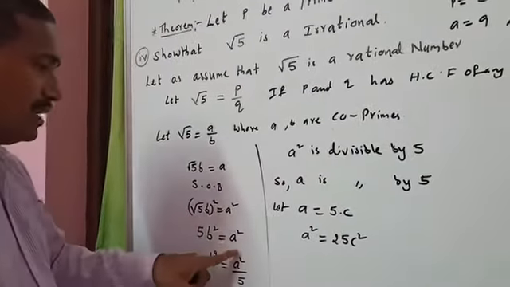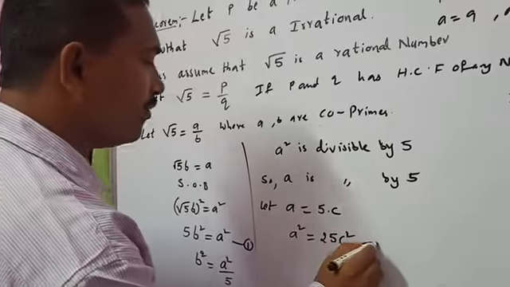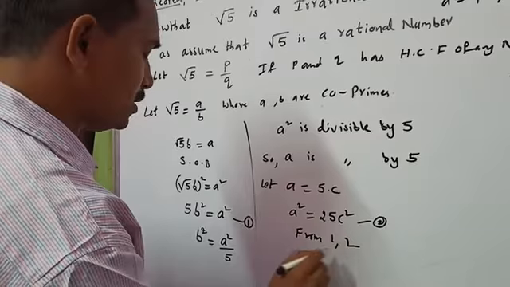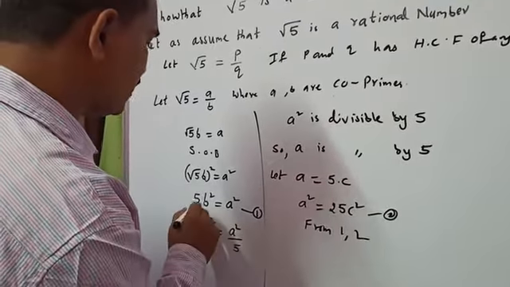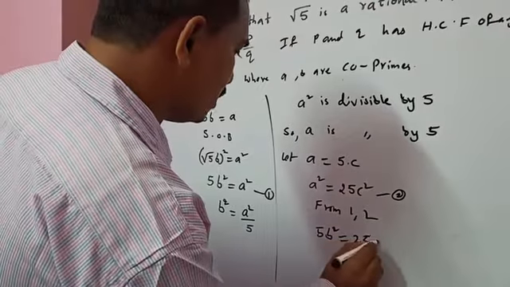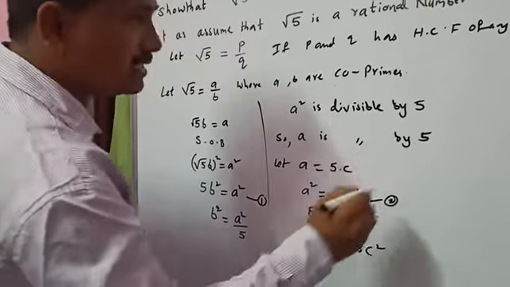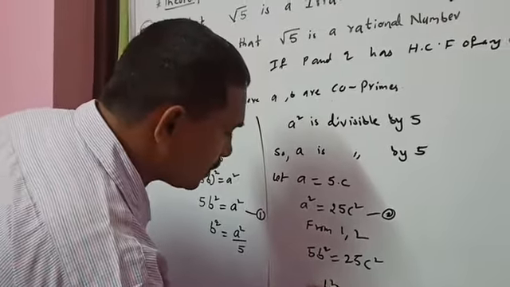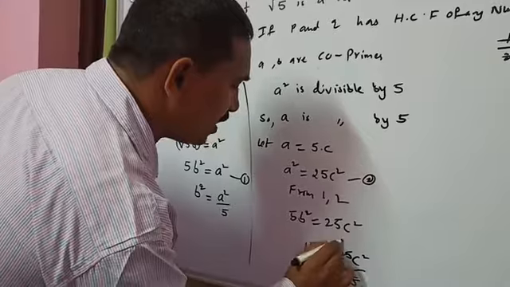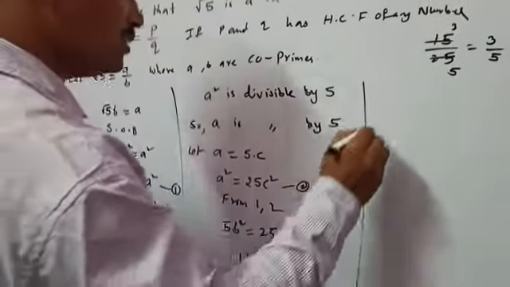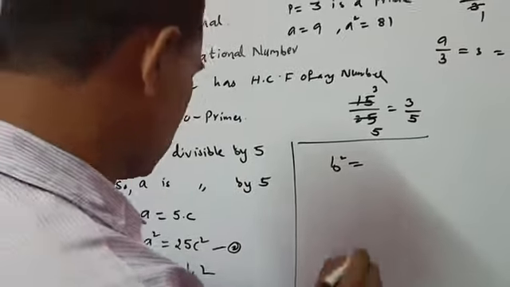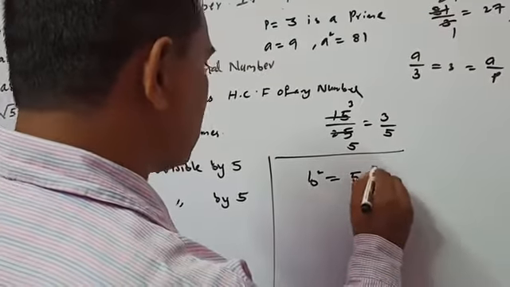But what we got from 1 and 2: a square equals 25c square, and a square equals 5b square. So 5b square equals 25c square. Transposing 5 to the right side, b square equals 25c square by 5, which is 5c square.